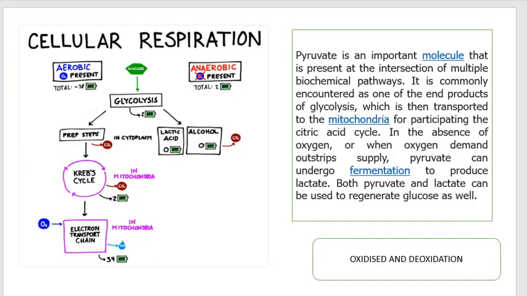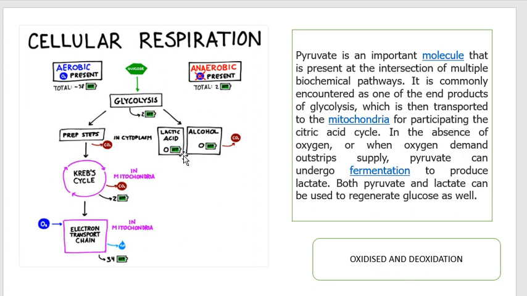Now here you can see on your screen the cellular respiration in a very simple representation. The glucose will undergo the glycolysis process, whereas it undergoes in aerobic condition where oxygen will be present. In anaerobic, oxygen will be absent, right? So that is why they have marked it with a cross. Don't get confused: it is written here "present", so it doesn't mean that in anaerobic the oxygen is present. You just see the cross mark of the oxygen. Here oxygen is present, there is no cross mark.